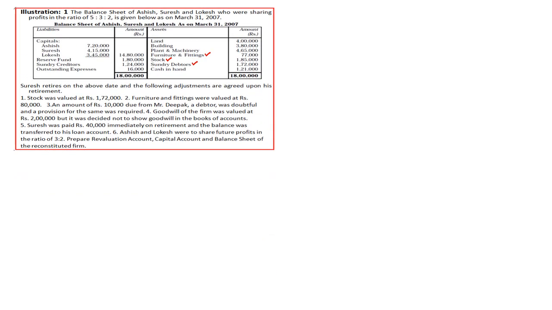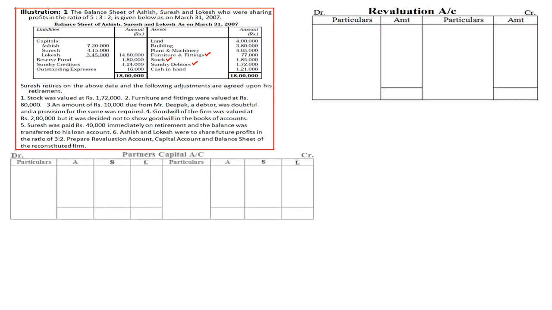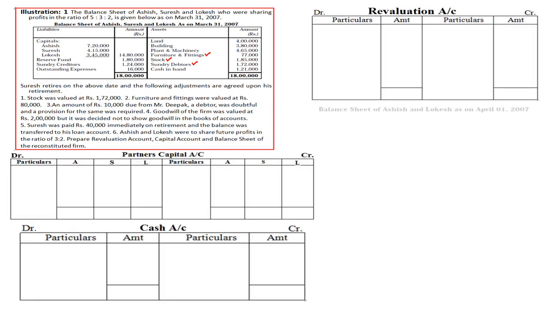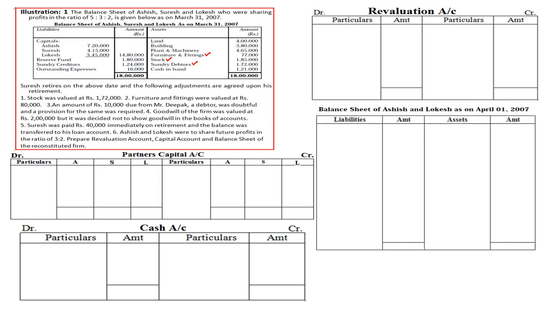What we are asked to prepare are ledger accounts, that is the revaluation account, partners' capital account, cash account, and balance sheet. Cash account we were not asked for, but still we are preparing it for better understanding's sake. So all the four tables we have drawn. Then simultaneously we will do the problem, starting from the assets. Land being an asset, there is no adjustment on land, therefore it will be written directly on the asset side of the balance sheet.